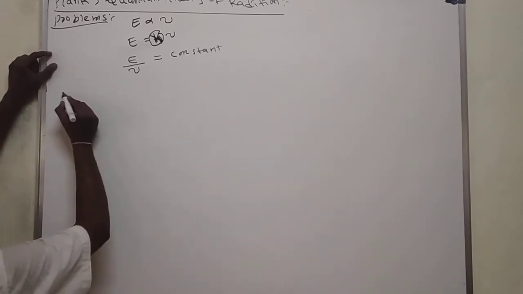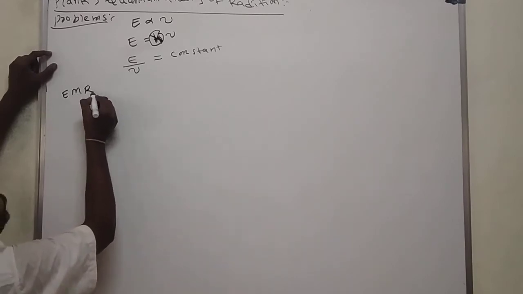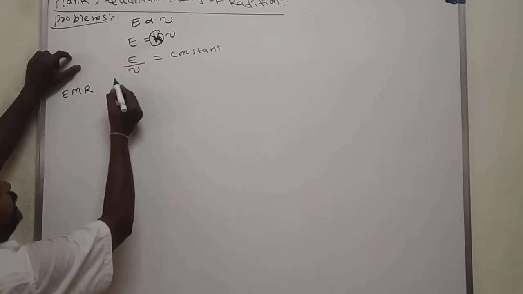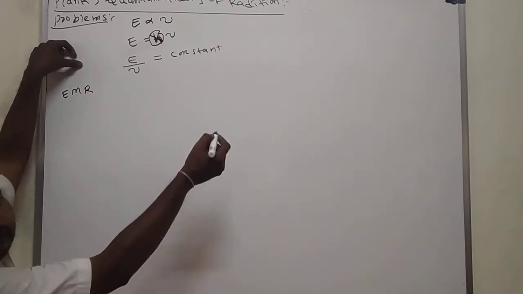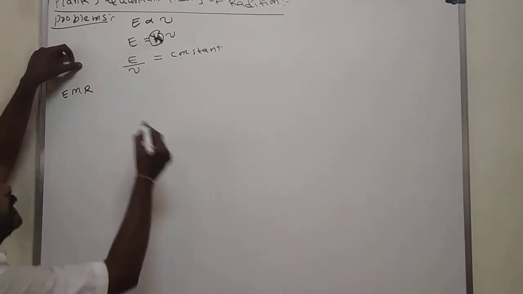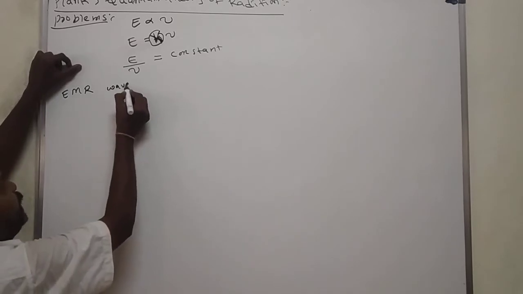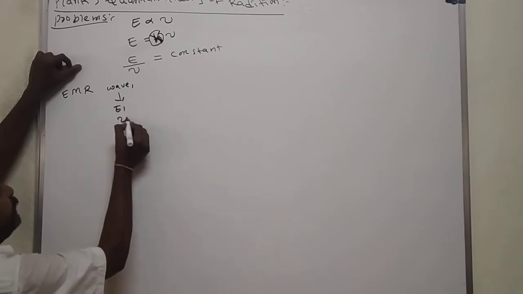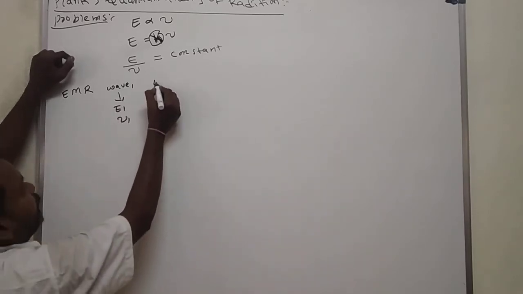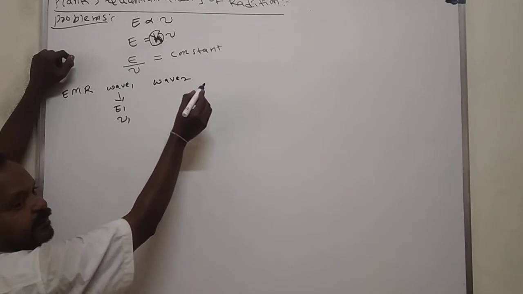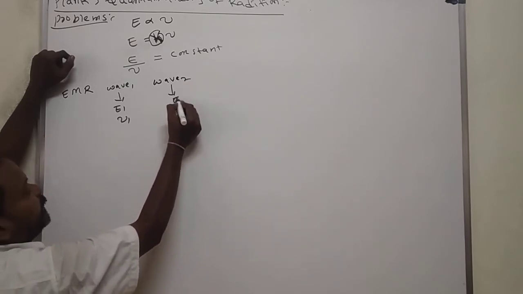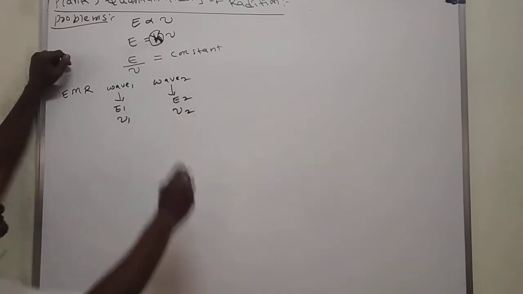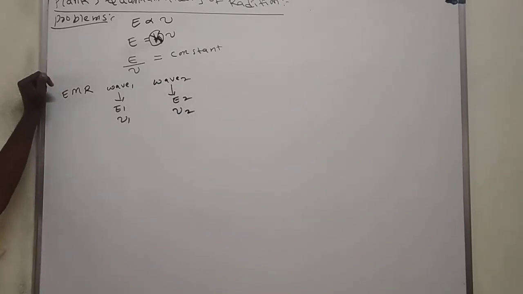Here, if any electromagnetic radiation contains two types of waves, for example, wave 1 has energy E1 and frequency nu1. Wave 2 has energy E2 and frequency nu2.